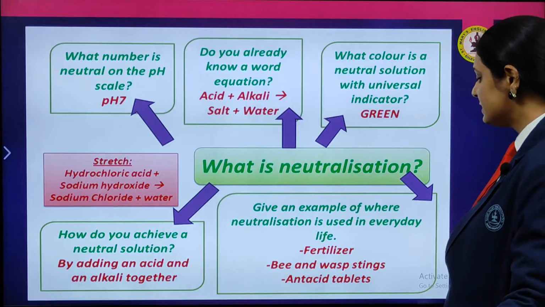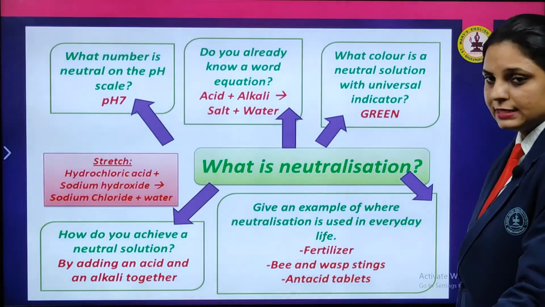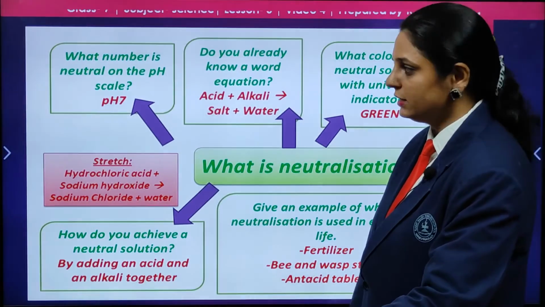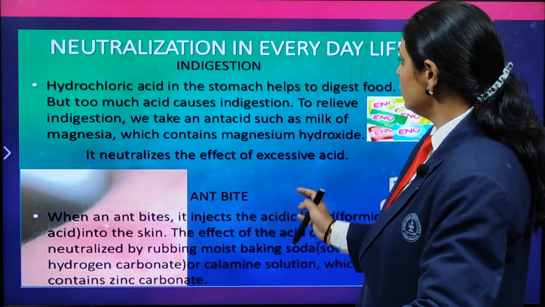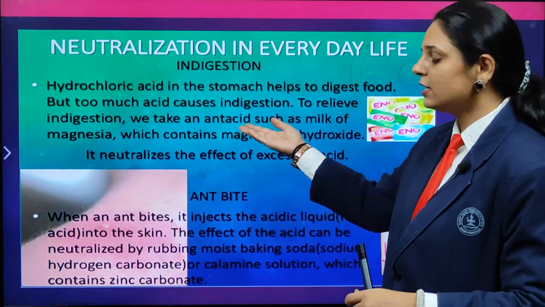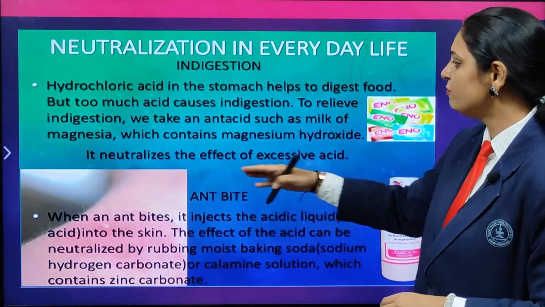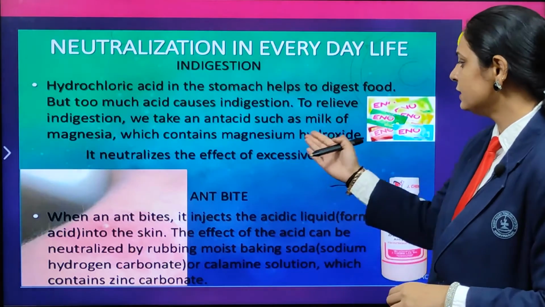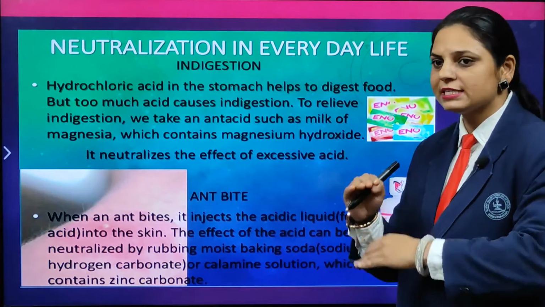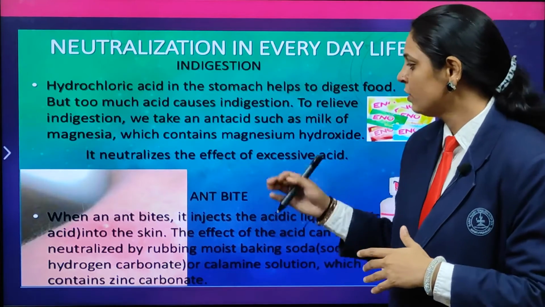Examples of neutralization in day-to-day life are fertilizers, bee and wasp stings, and antacid tablets. Neutralization in everyday life: antacids are used during indigestion, for example milk of magnesia, and it contains magnesium hydroxide, which will neutralize the effect of the excessive acid that has increased in the stomach.